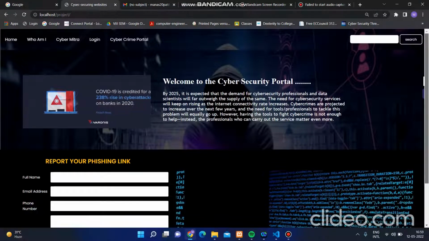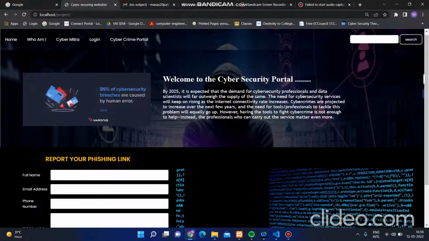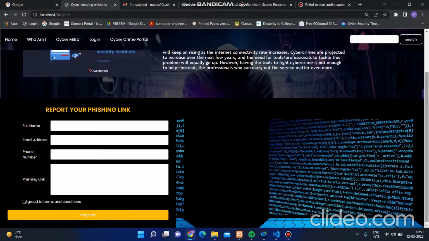So this is the home page of the cybersecurity portal. Here we have given information on why cybersecurity is important and how the demand is growing. On this home page itself we have given one additional functionality of this portal, that is, report your phishing link.